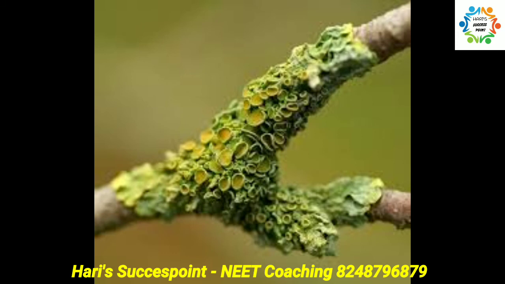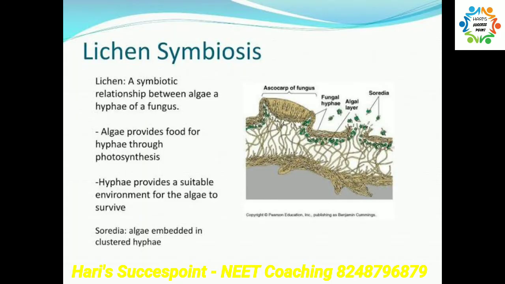Then lichens. What are lichens? Lichens are the symbiotic association between algae and fungi. Do you know what is a symbiotic relationship? Okay, let us know now. A symbiotic relationship is a mutually benefiting relationship. That is, I am also a beneficiary, you are also a beneficiary.